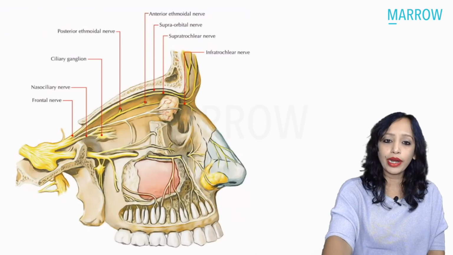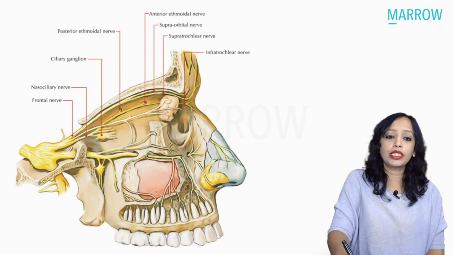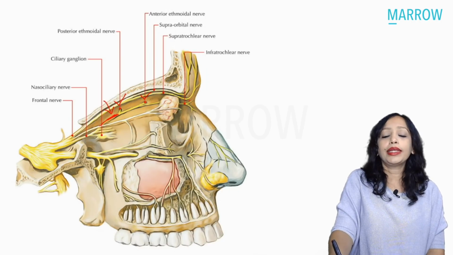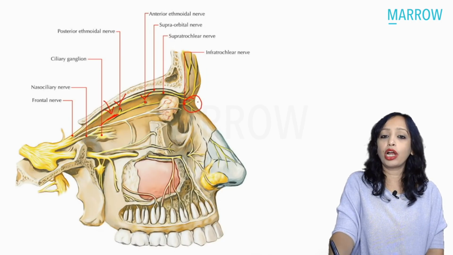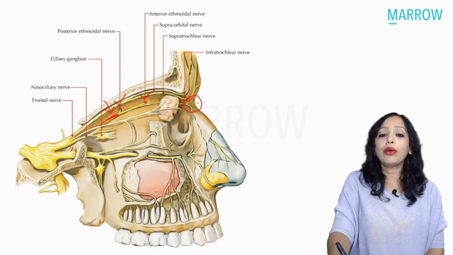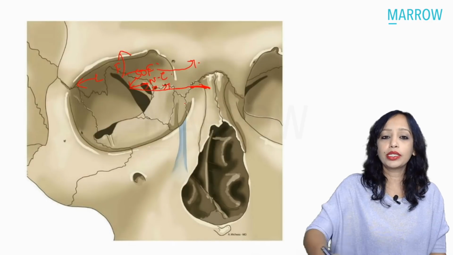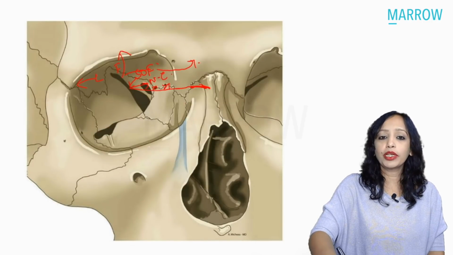Now have a look at this picture here. You can see what I just drew for you. We have the nasociliary nerve, this one, giving the posterior ethmoidal nerve, and the anterior ethmoidal, and then it goes further anteriorly, and this here is the infratrochlear nerve. Now the anterior ethmoidal nerve pierces the lamina papyracea, as you can see here.